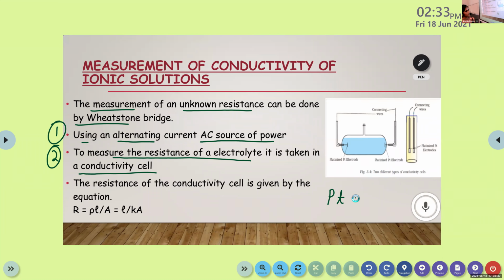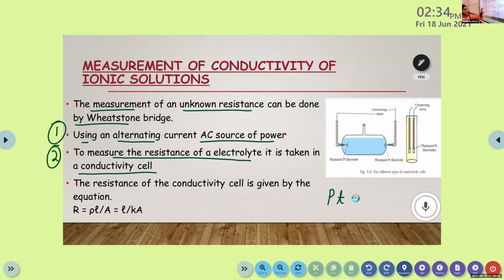So this is the conductivity cell setup. Here the solution is taken in a container. Then two electrodes are fixed, made of platinum and coated with platinum black, and these can be connected to wires. Now we can measure the resistance of an electrolyte.